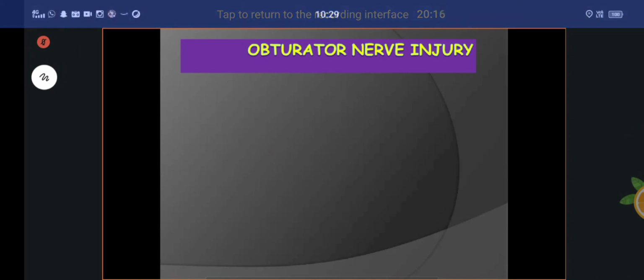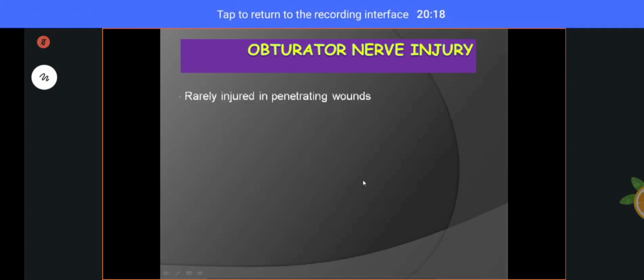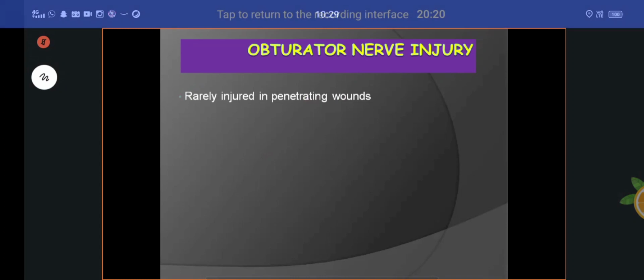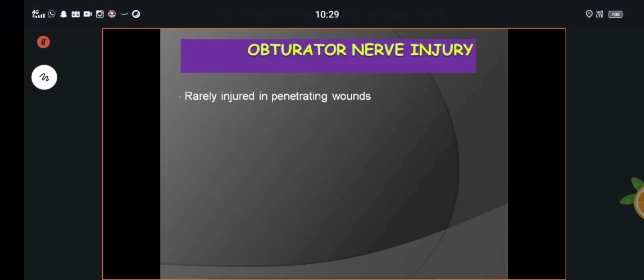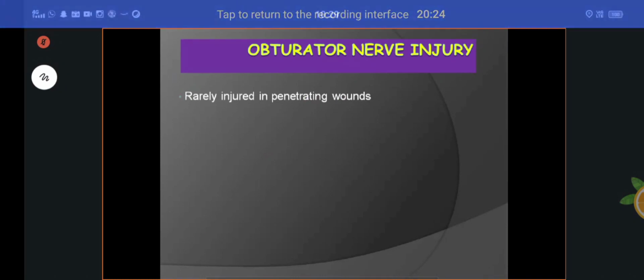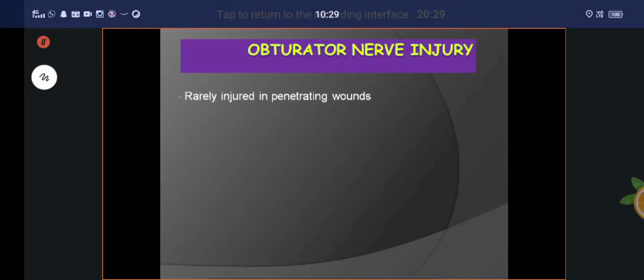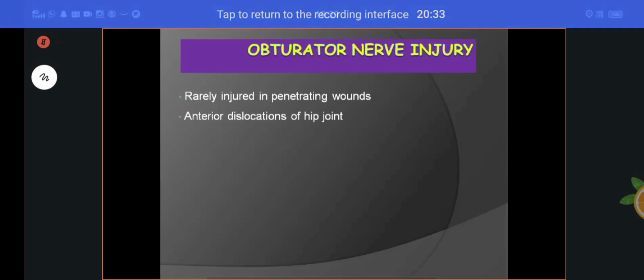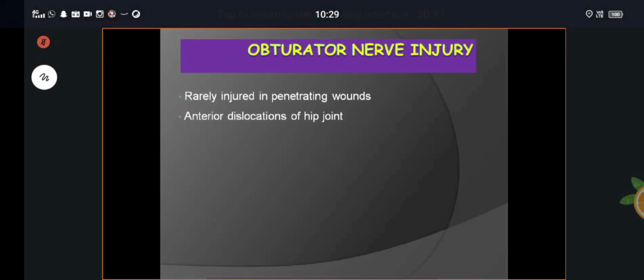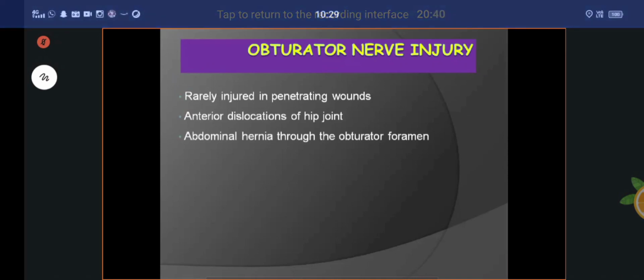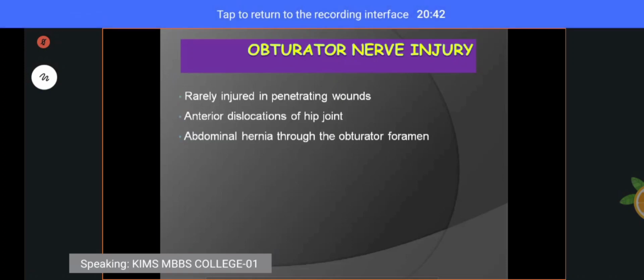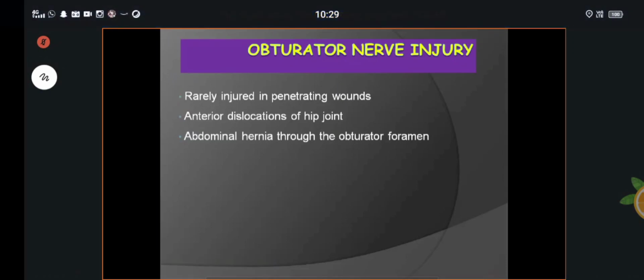Understand? First one you can see here. This nerve is rarely injured in penetrating wounds around the medial side of the thigh. The nerve is rarely involved. Second cause is dislocation of the hip joint, mainly anterior dislocations of the hip joint. One more cause, abdominal hernia through the obturator foramen.